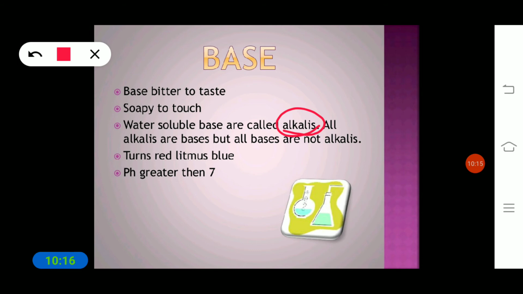So when we dip a red litmus paper into the liquid that we have taken, the red litmus turns blue. Okay, to test an acid, we have to take blue litmus paper. When we dip blue litmus into the acid substance, it turns red. Okay, so the pH level of a base is greater than 7.